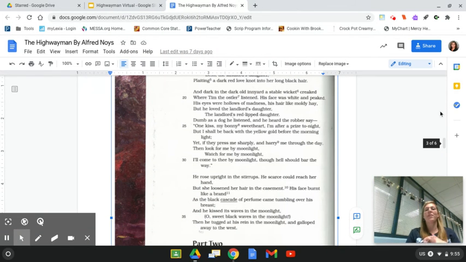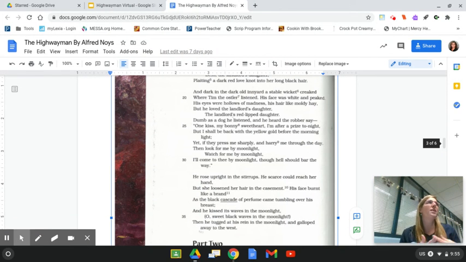Okay, we've met the Highwayman. He's ridden up to the old inn door. He's knocked on the shutters. And Bess has opened those shutters, and she's got her love knot in there, so you know that they've got a romantic relationship. And Tim, he's listening in on what they're talking about. So listen as the Highwayman talks right here. It says, Tim is dumb as a dog.